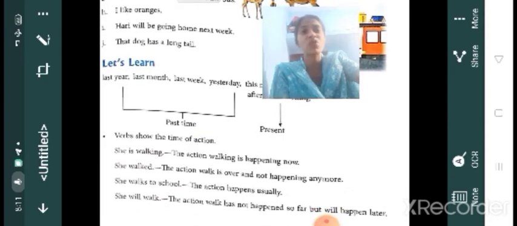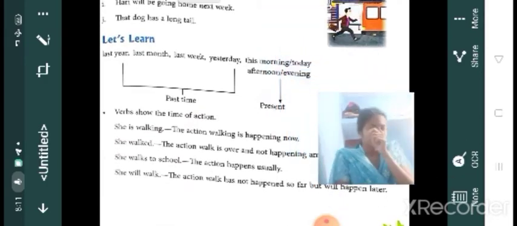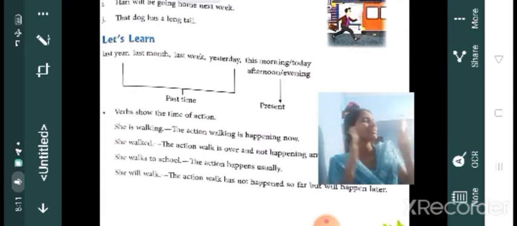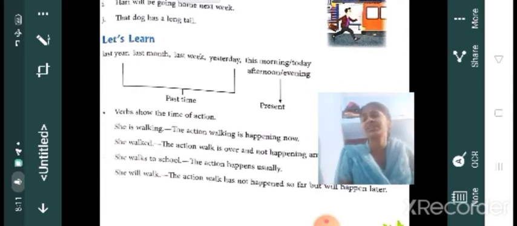Next, we are going to learn some new things. Okay, now all of you listen. So we know that last year, last month, last evening, or previous day, yesterday, all this denotes past time. That means some action has already happened.